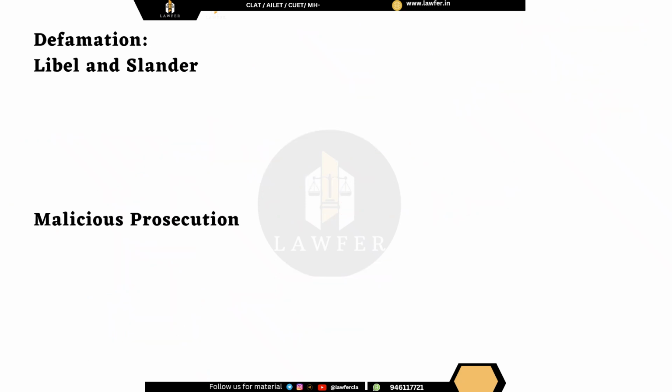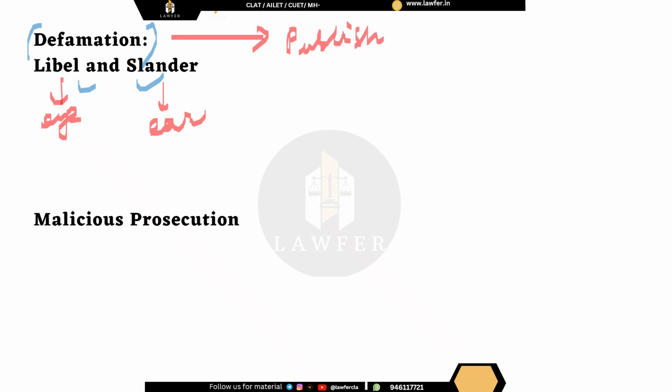Okay, we move on to the next set of torts, that is falling under defamation, that is libel and slander. Now, always remember one thing: libel is to the eye, slander is to the ear. Okay, now what does that mean? First, understand what is defamation. Defamation means when I am publishing any statement which harms the reputation of some person.